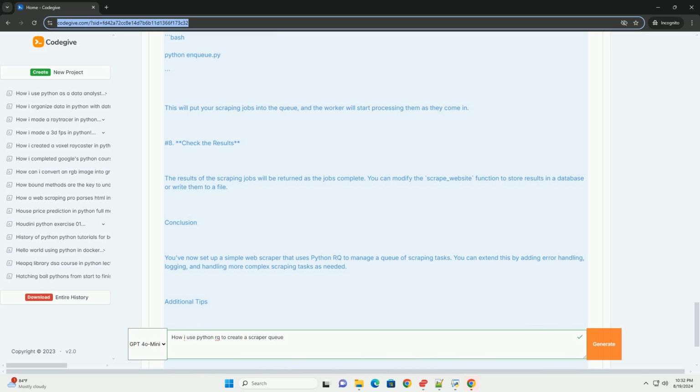Python: from rq import Queue, from rq import Connection, import redis, from scraper import scrape_website, connect to Redis: redis://localhost:6379, conn = redis.from_url(redis_url), create a queue connection, enqueue scraping jobs: url_list = example.com/page1, example.com/page2, example.com/page3, enqueue each for url in url_list: job = queue.enqueue(scrape_website, url), print.